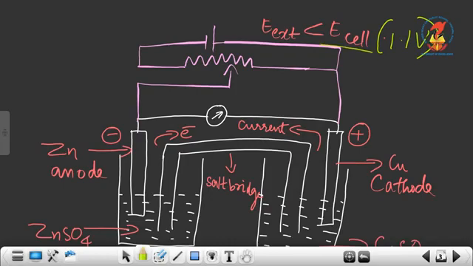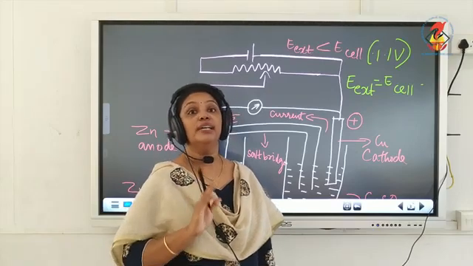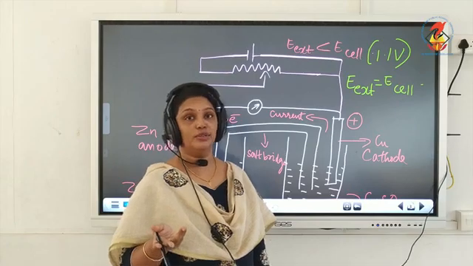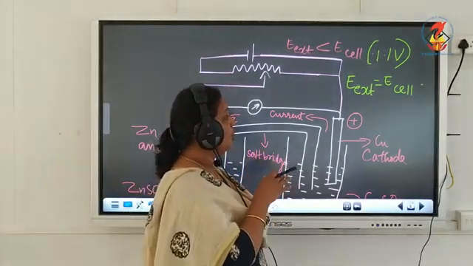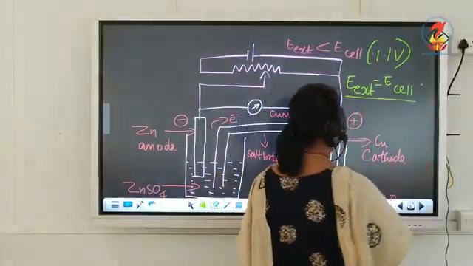Now, when E external becomes equal to E cell, that is, the external potential applied as well as the cell potential becomes equal, you can see there will not be any flow of electrons or no current. If there is no flow of electrons, then no current. So the reaction will stop when external potential becomes equal to cell potential.